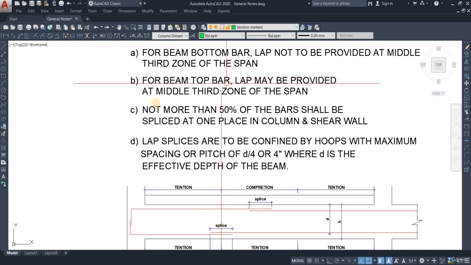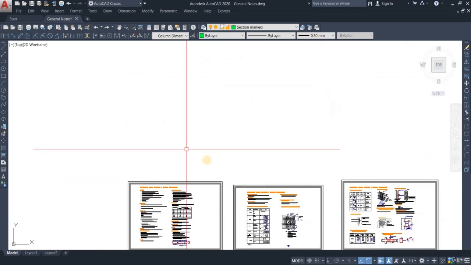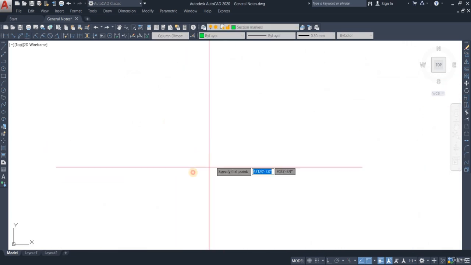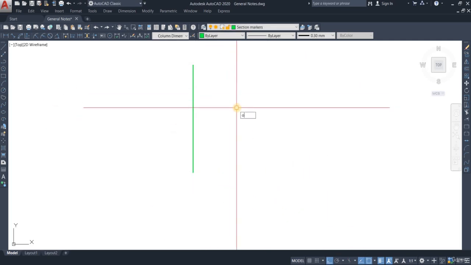Okay, and right after that, it says not more than 50% of the bars shall be spliced at one place in column and shear wall. So what it means is, let me show you with the diagram. Let's draw a long section of a column right over here. Pull the tracking on, do an offset of say 3 inches.